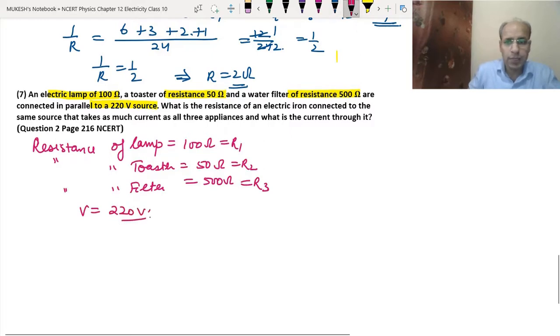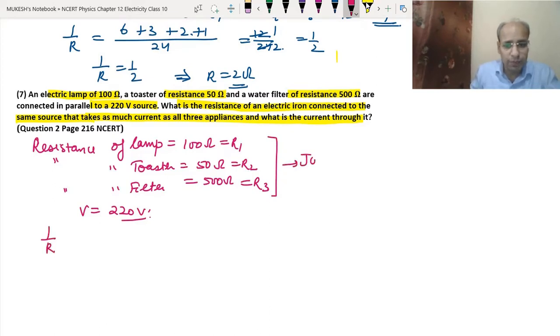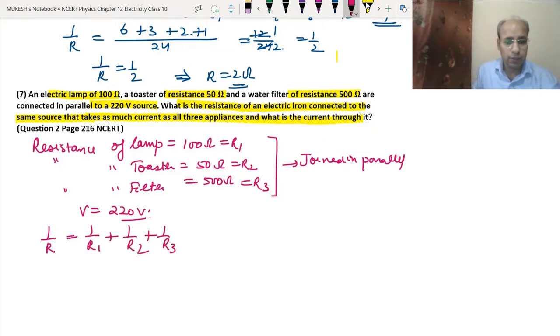So this is given. Now they are asking what is the resistance of an electric iron connected to the same source that takes as much current as all 3 appliances, and what is the current through it. So for this question, first we have to find the total resistance of all these 3. Since they are joined in parallel, 1 upon R equals 1 upon R1 plus 1 upon R2 plus 1 upon R3. Which means 1 upon 100 plus 1 upon 50 plus 1 upon 500.